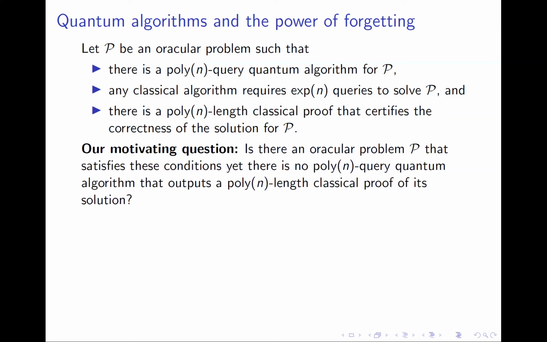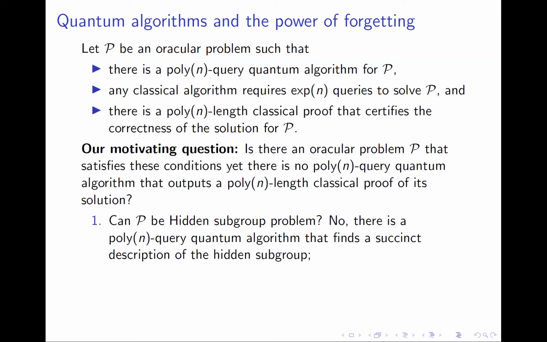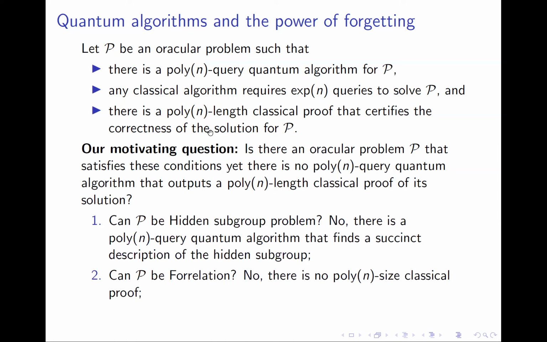Let us look at some candidates for such a problem. So can P be the hidden subgroup problem? Even though the above conditions are satisfied, there is an efficient quantum query algorithm that finds a succinct description of the hidden subgroup. So P cannot be the hidden subgroup problem. Can P be the correlation problem? Correlation does not satisfy the last condition. Namely, there is no small classical proof of its solution.